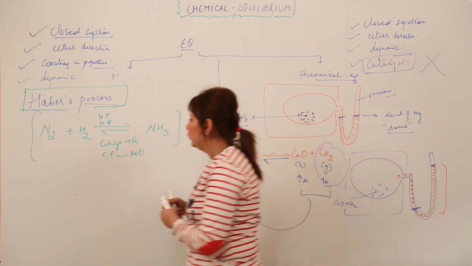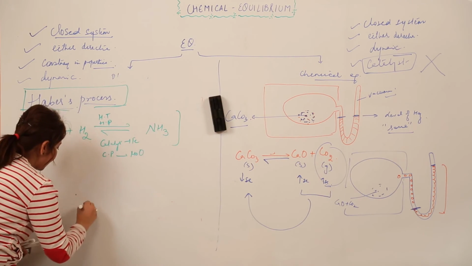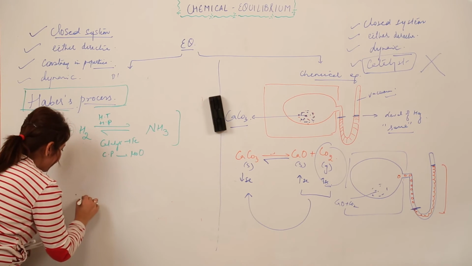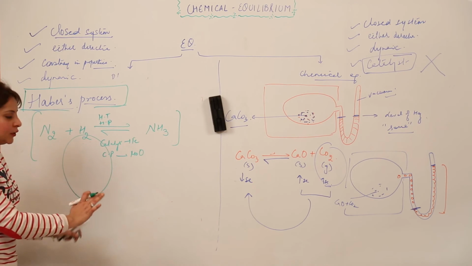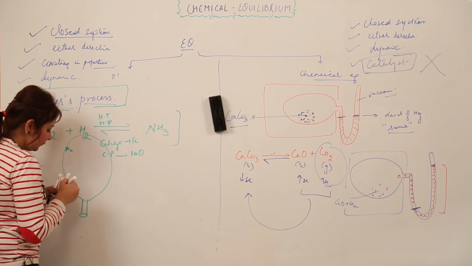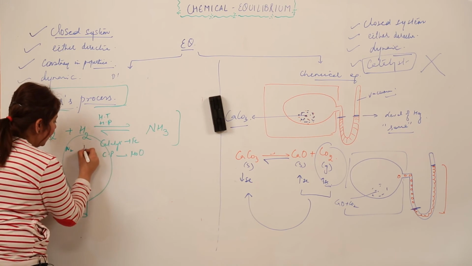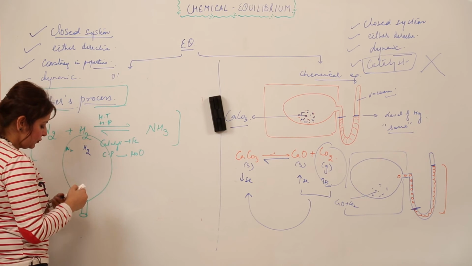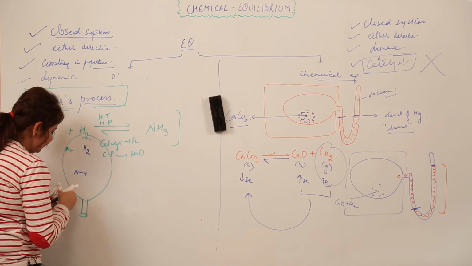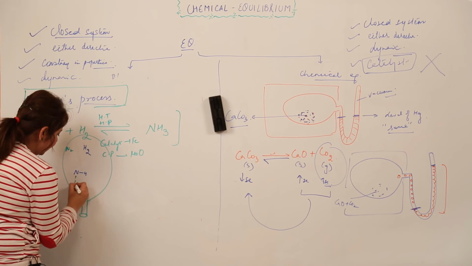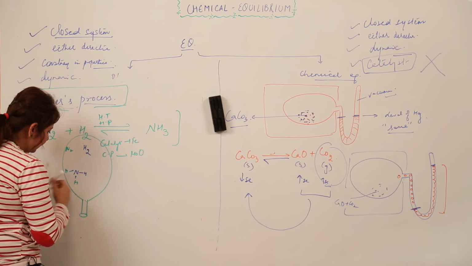Like, I'll draw a balloon, a closed system, indicating for you. Suppose I have this kind of balloon, right? It is just closed, it is a closed system. I have N2, I have H2, and I do have NH3. I'm just indicating with different pens, right?